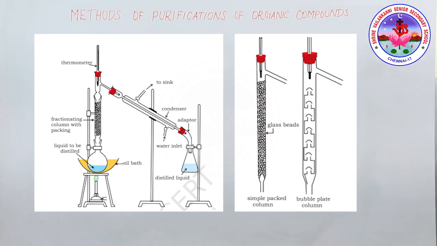So after the series of successive distillation, the remaining liquid in the distillation flask gets enriched in the high boiling component. Each successive condensation and vaporization unit in the fractionating column is called a theoretical plate. Columns with hundreds of plates are commonly available. Next is the distillation under reduced pressure, which we will see.